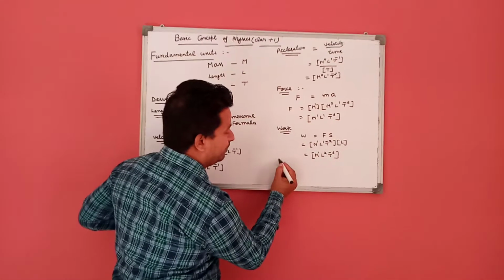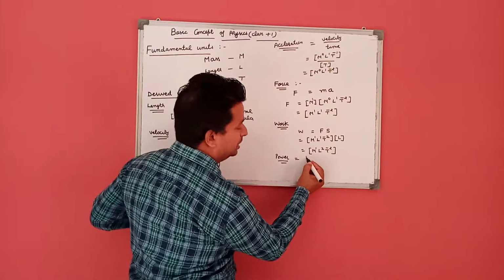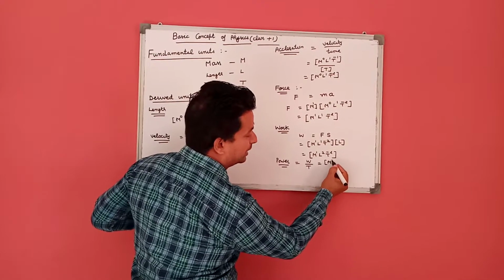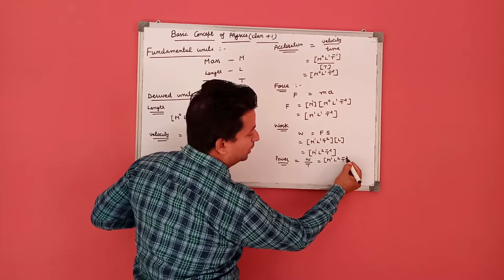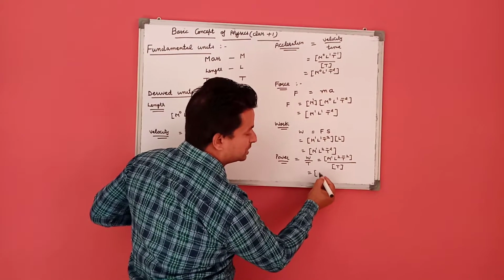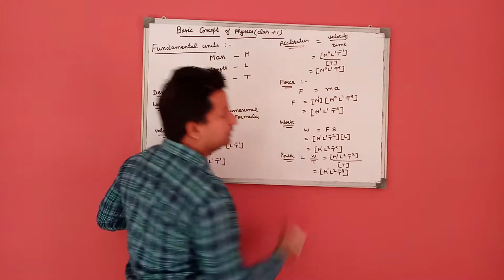After this we have power. Power is defined as the work done per unit time. The dimensions of work are M1 L2 T minus 2 and time is T. So the dimensional formula of power is M1 L2 T minus 3.